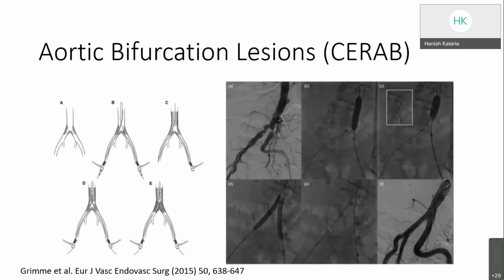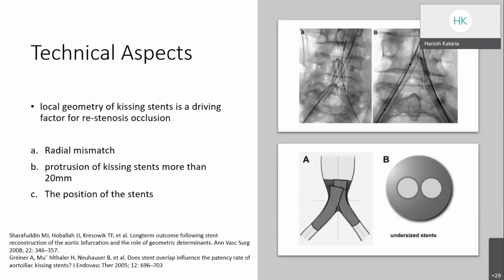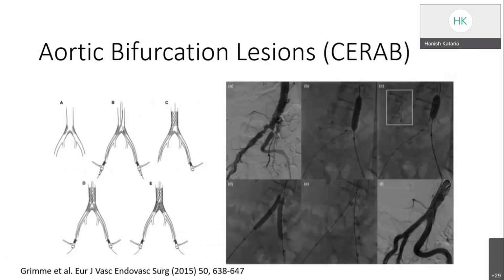So to modify this geometry and hemodynamic significance of this, the CERAB technique was introduced in 2013. That is the covered endovascular reconstruction of the aortic bifurcation. In this technique, the access is the same, and the lesions are crossed, and a balloon expandable stent graft is placed infrarenally, approximately 1.5 to 2 centimeters above the bifurcation.